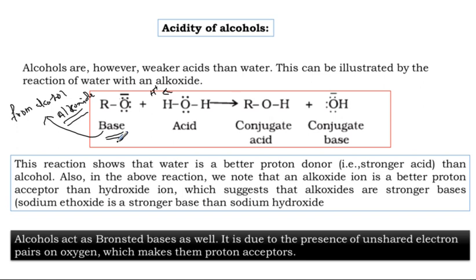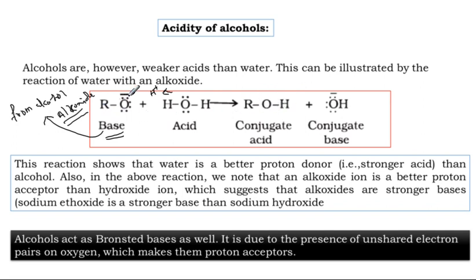Now let me conclude one very important concept, comparing water and alcohol. Comparing water and alcohol, water shows more acidic character because of this reaction. Water is giving H plus, alkoxide accepting H plus to give the ROH, alcohol.